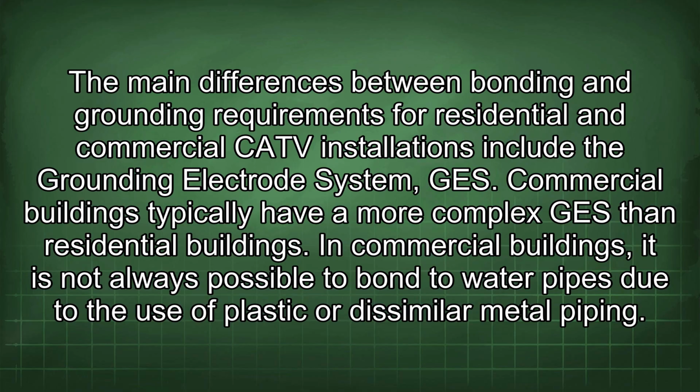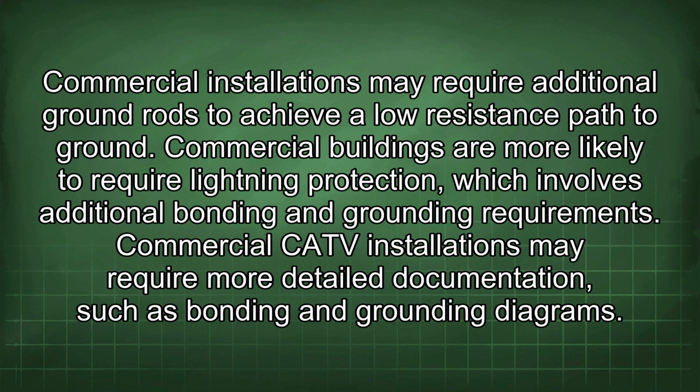The main differences between bonding and grounding requirements for residential and commercial CATV installations include the grounding electrode system, GES. Commercial buildings typically have a more complex GES than residential buildings. In commercial buildings, it is not always possible to bond to water pipes due to the use of plastic or dissimilar metal piping. Commercial installations may require additional ground rods to achieve a low-resistance path to ground. Commercial buildings are more likely to require lightning protection, which involves additional bonding and grounding requirements. Commercial CATV installations may require more detailed documentation, such as bonding and grounding diagrams.